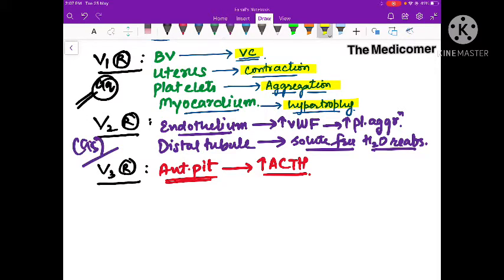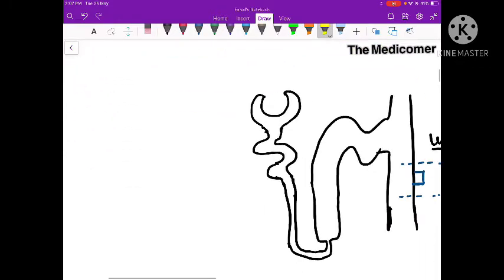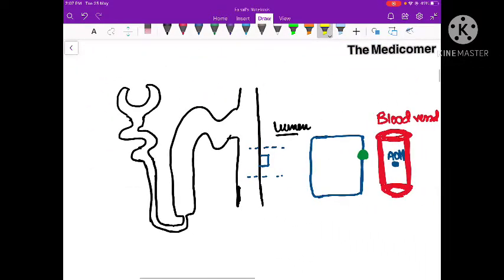Now we are going to discuss in detail this function of ADH, how it acts on the distal tubule and causes solute free water reabsorption. Let's try to understand this with the help of this simple diagram. This is a rough diagram of a nephron. As you can see, this is the afferent arteriole, these are the glomeruli, a set of capillaries, and then there will be vasa recti and the peritubular capillary network.